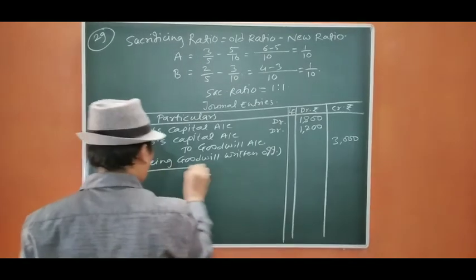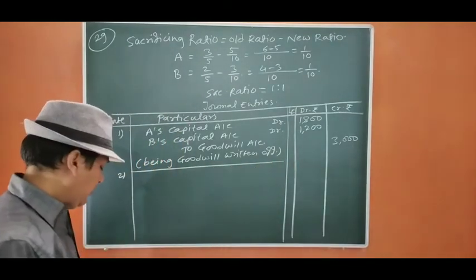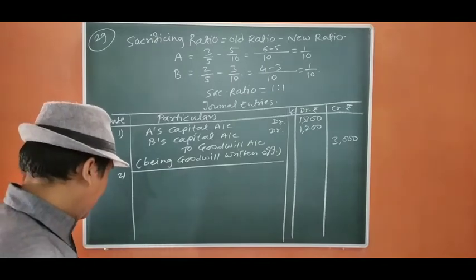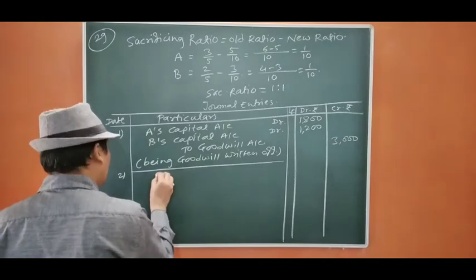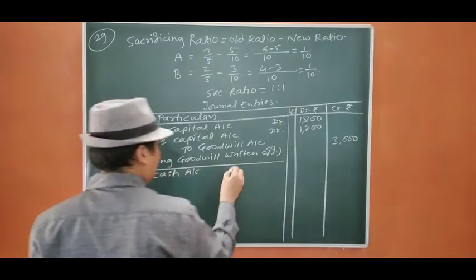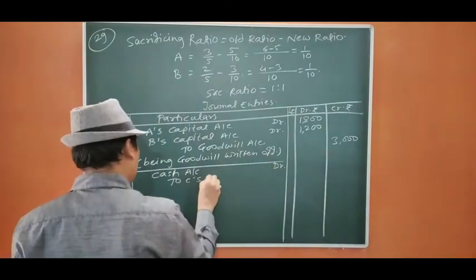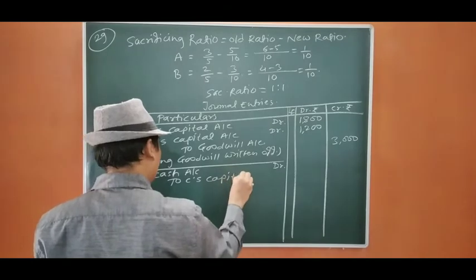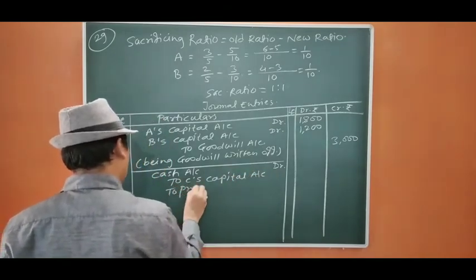Okay. Now we are going to pass the entry for capital and PFG. So the entry is cash account debit, to C's capital account, to premium for goodwill account.